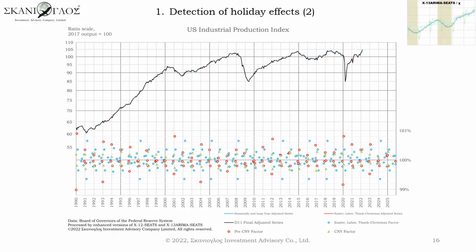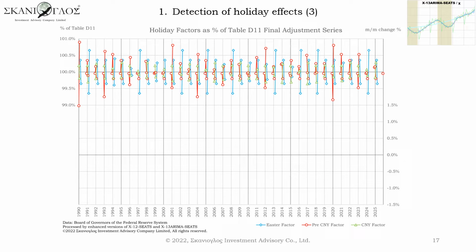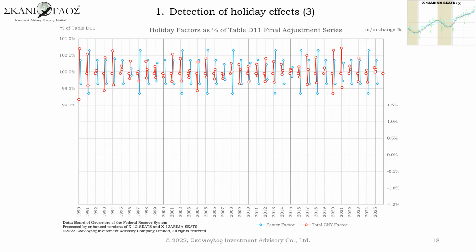Let us look at the lower part of this chart, holiday factors, for a while. Pre-Chinese New Year factor and Chinese New Year factor cancel each other out. Let the product of both factors be named the total Chinese New Year factor. Easter factor occurs in March and April in this model. For other months, the value of Easter factor is 100%, which means neutral. Chinese New Year factor occurs from December to February, and other months are 100% in this model.